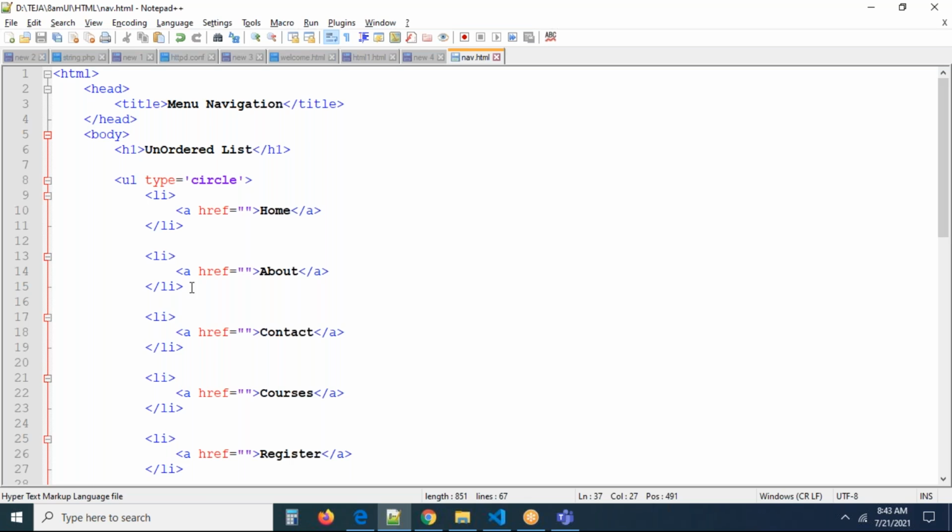Guys, one question for you: this a is an anchor, right? We added href. Can we add this href attribute to an h1 tag? No, you cannot add it. Each and every element has its own attributes. You have one attribute, I have one attribute; we cannot use each other's attributes, right? Exactly. So image attributes we have to use for images only, and anchor attributes for anchors only. We cannot use them for the h1 tag.